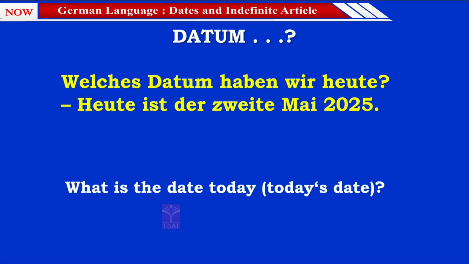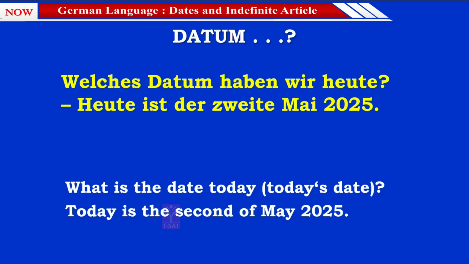Heute ist der 2. Mai 2025. Since I wanted to show you some more examples, I have changed the date from 1st to 2nd. Like that, I'll show you some different dates as examples.